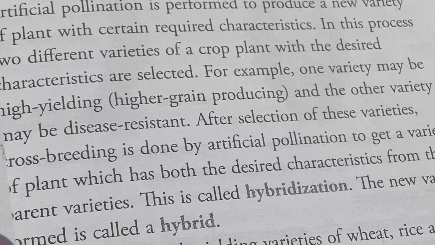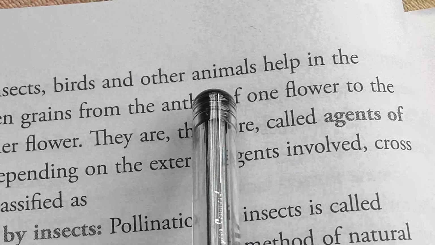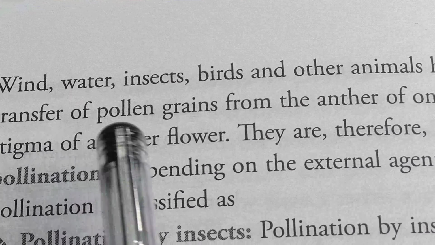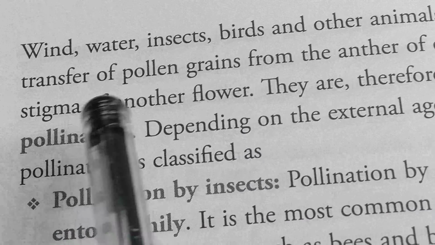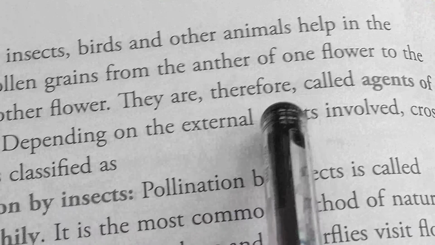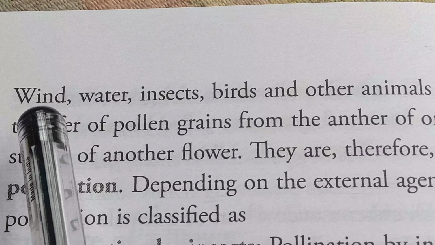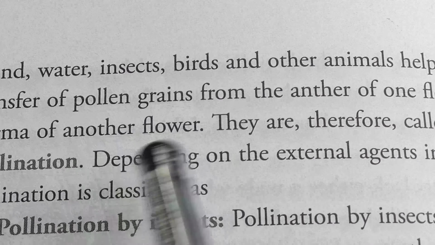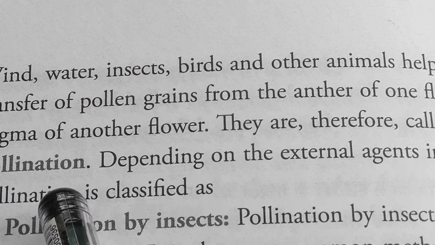Next, wind, water, insects, birds and other animals help in the transfer of pollen grains from the anther of one flower to the stigma of another flower. They are therefore called agents of pollination. So with the help of wind, water, insects, birds and other animals, cross-pollination takes place. That's why they are also known as the agents of cross-pollination.